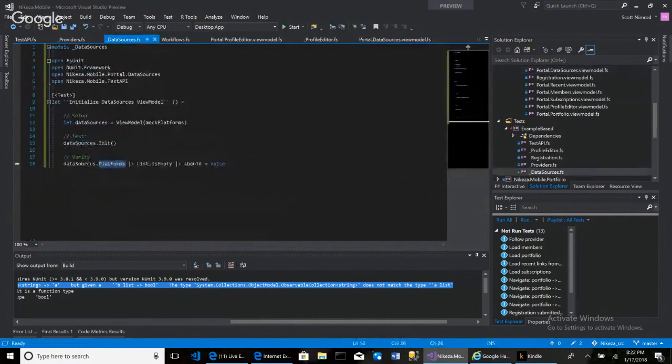So what I'm supposed to do is, it's not a list, it's an ObservableCollection. So I need to say DataSources.Platforms. I should be able to say platforms is an object, platforms dot, I don't know if it's called IsEmpty, something like this.